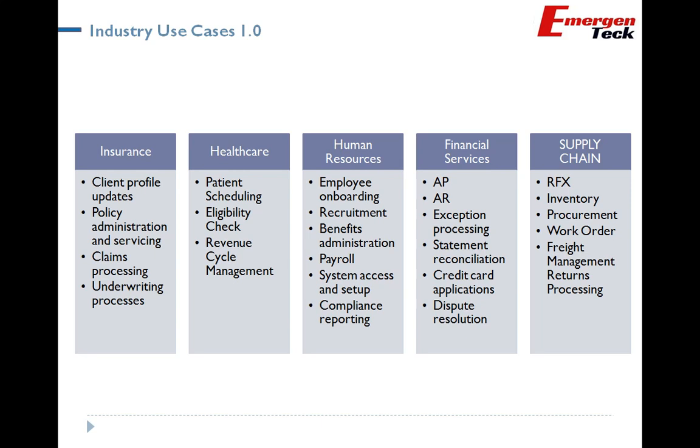Number one is insurance. Insurance and the banking sector are heavily impacted, and these are the sectors that are early adopters. So client profile update, policy administration and servicing, claim processing, underwriting processing. Let's go to healthcare: patient scheduling, eligibility check, revenue cycle management. Human resource: employee onboarding, recruitment, benefits, payroll processing, compliance reporting. Financial services: accounts payable, accounts receivable, exception processing, state reconciliation, credit card application, dispute resolution.